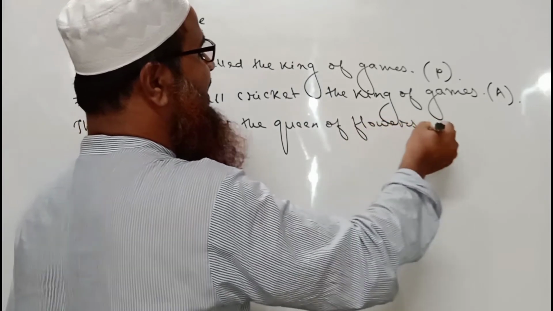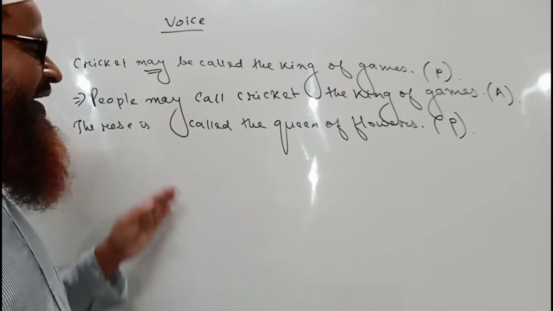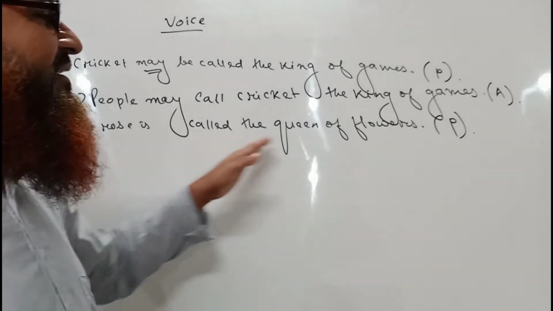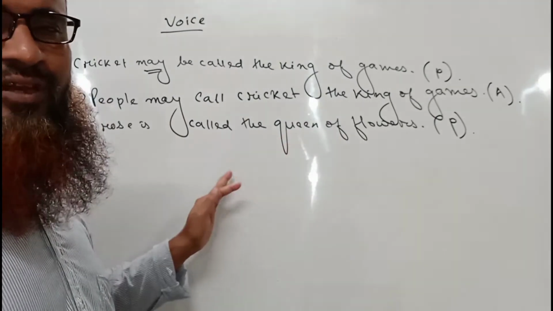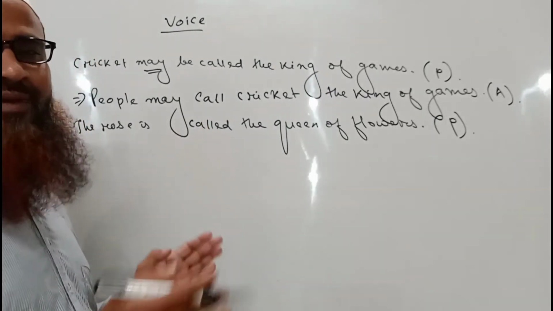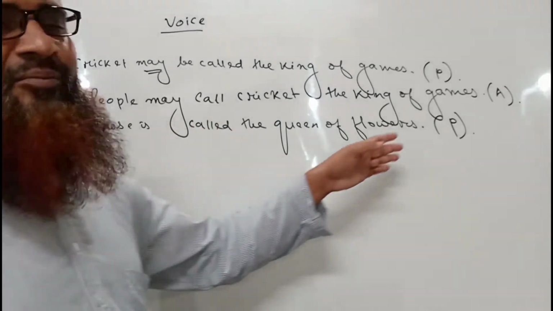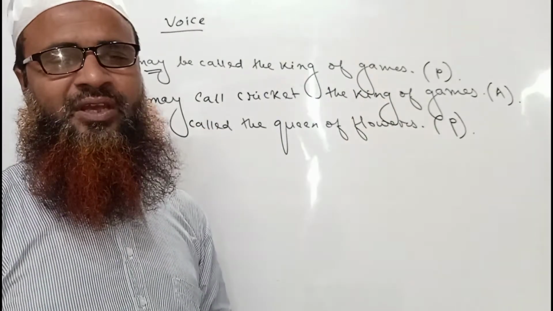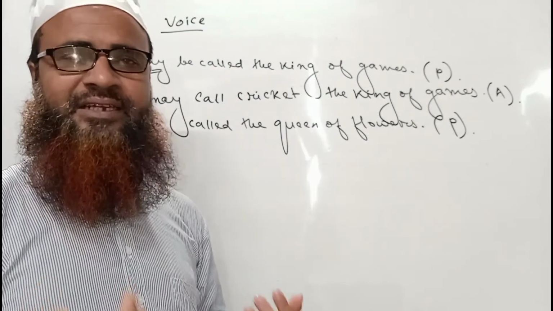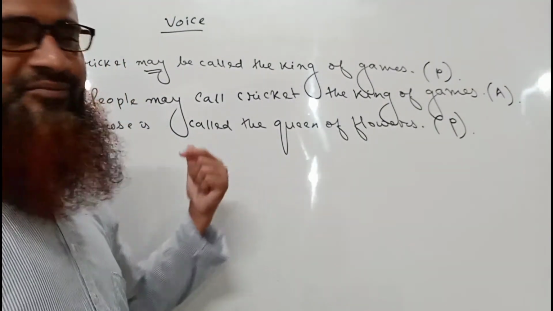The rose is called the queen of flowers. This is also a sentence of passive voice. It is a sentence of present indefinite tense, where we have to use subject plus verb plus object. So the rose is called the queen of flowers by people or by us. We may use either "by us" or "by people"; either of the two will be correct.